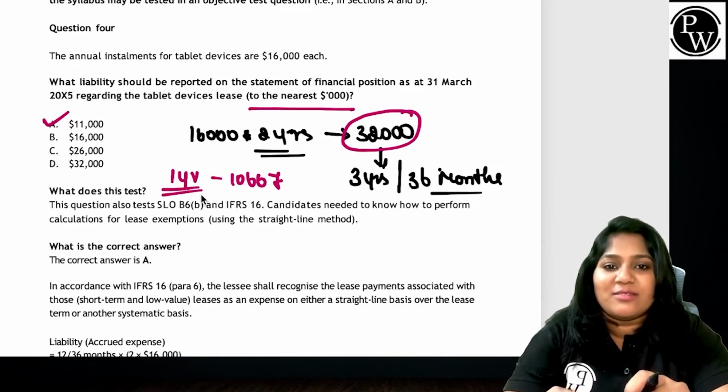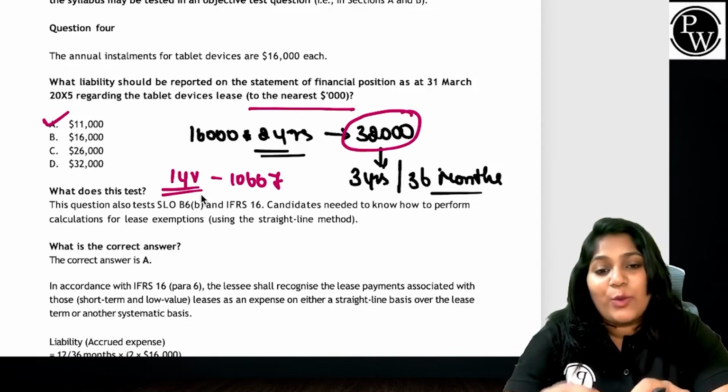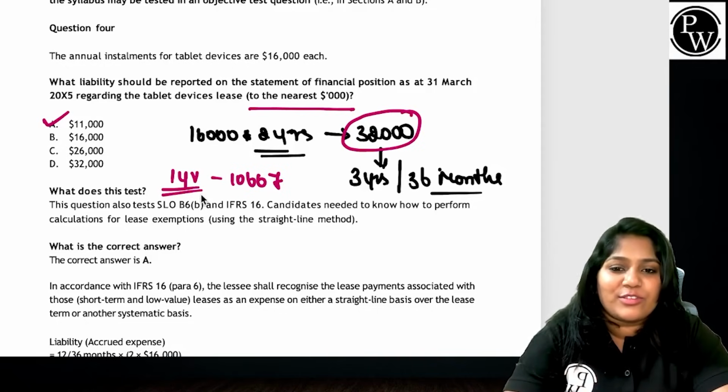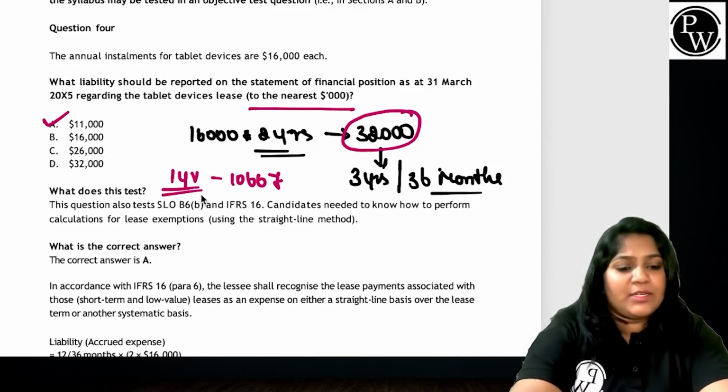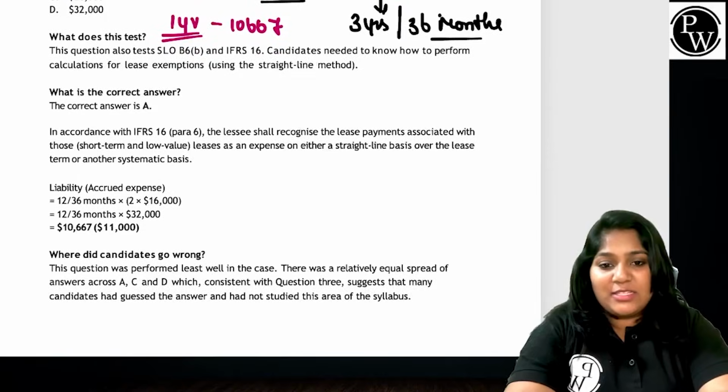We might have taken $26,000 instead of $32,000. Right? Yeah. Or we might have gone ahead and considered the liability. Let's see what the examiner has to say.